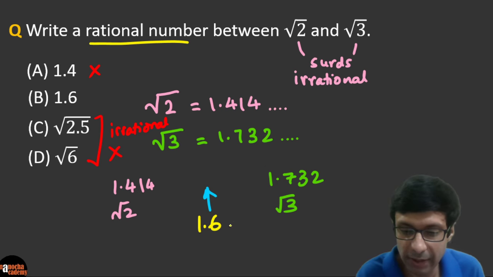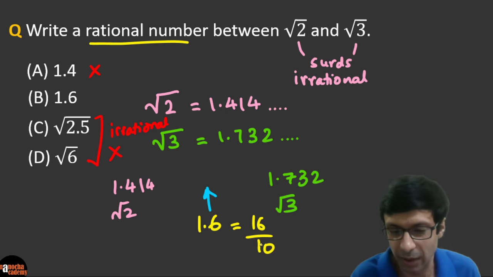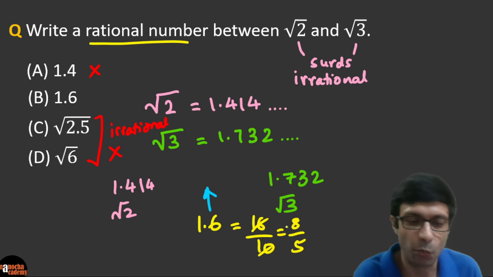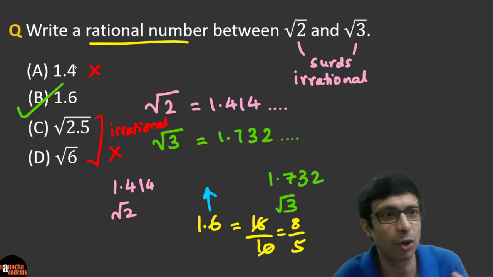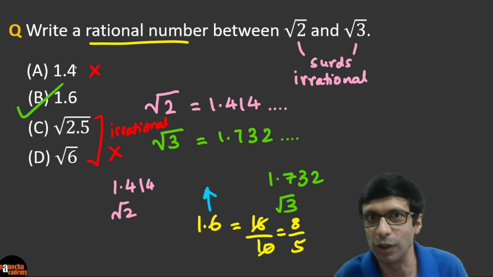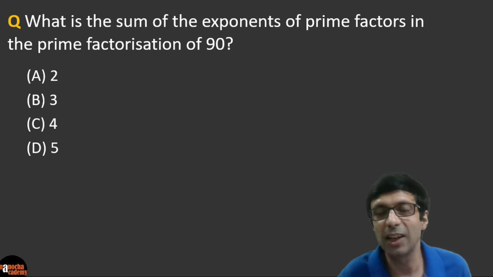And why is 1.6 a rational number? Because you can express it in the form 16 by 10 as a fraction, P by Q. And if you want, you can simplify that also. It's going to be 8 by 5. So 1.6 is absolutely the right answer. Superb, guys. You got the right answer, and very good. 1.6 is the correct answer for this question. Excellent. And I've shown you the technique of how you get that. Now let's take a look at the next question.